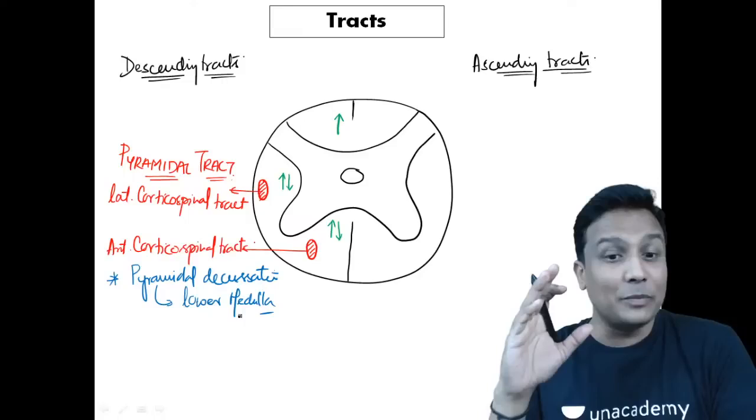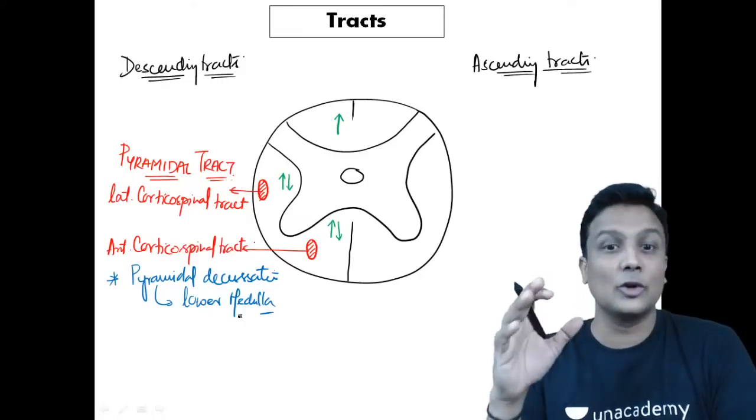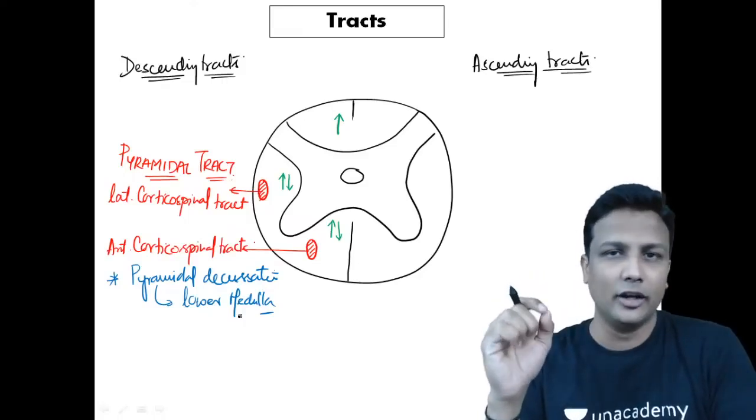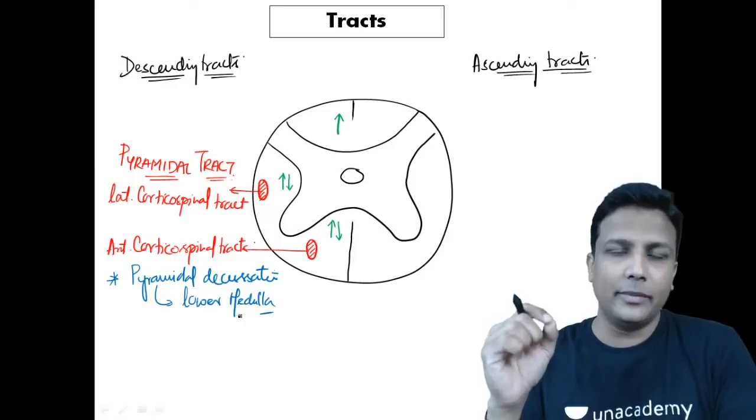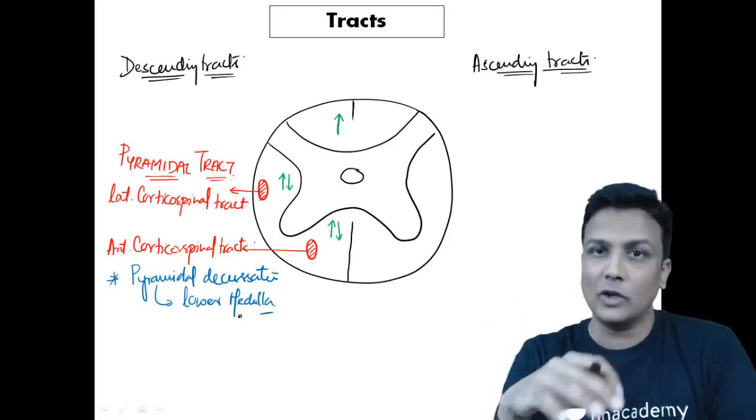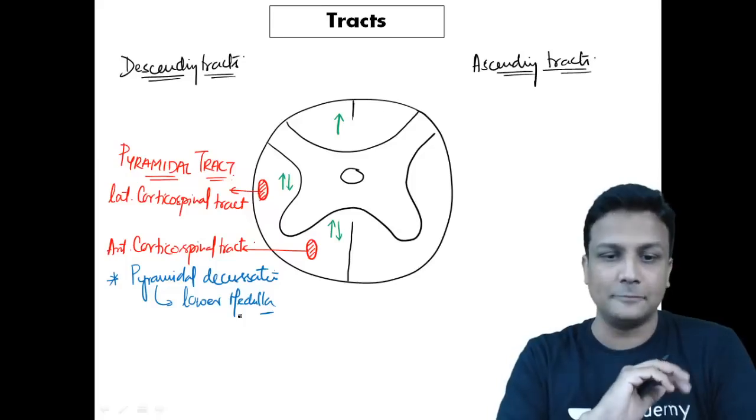So pyramidal decussation where does it take place? They'll always be asking you only the location of that one. Remember, pyramidal decussation will be taking place in the lower part of medulla oblongata. Lower medulla oblongata. Done.